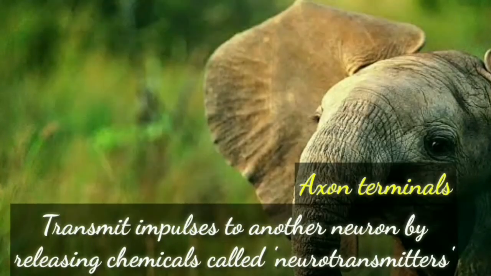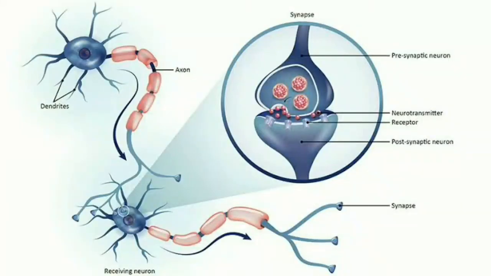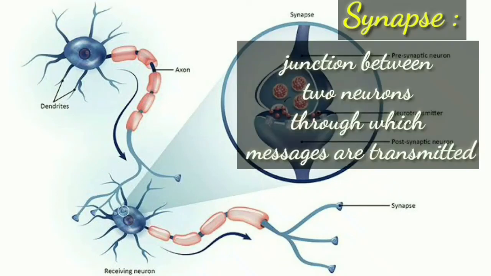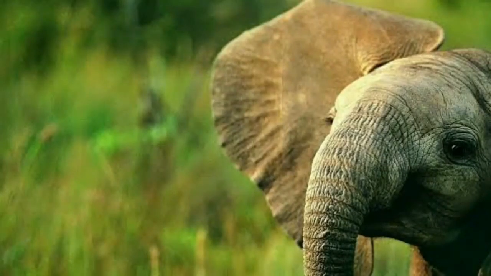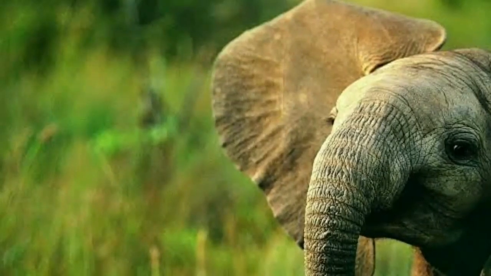These neurotransmitters transmit the messages from one neuron to another through a junction called synapse. Synapse is the place where axon terminals of the first neuron meet the dendrites of another. Here, the neurotransmitters act as stimuli for the next neuron.